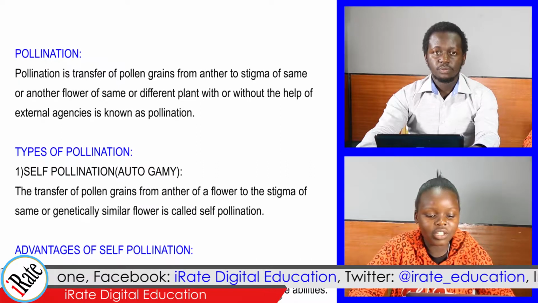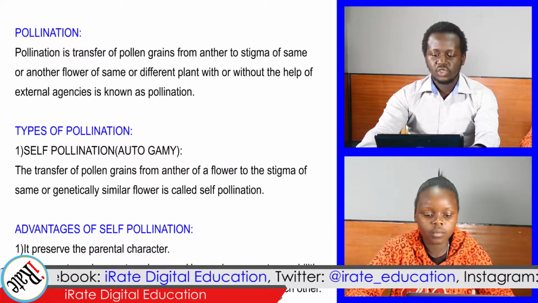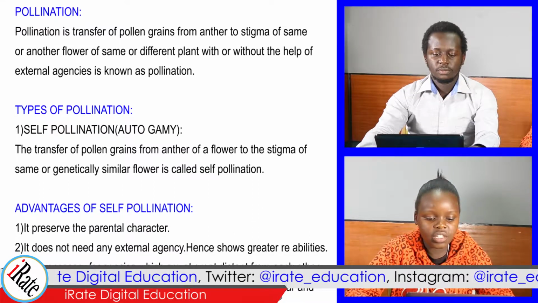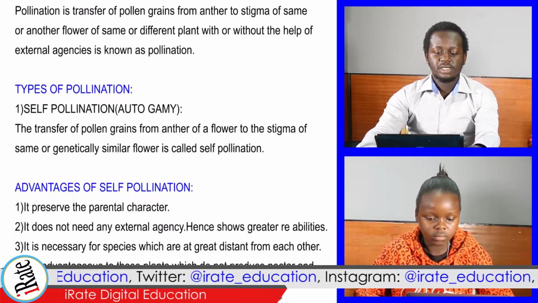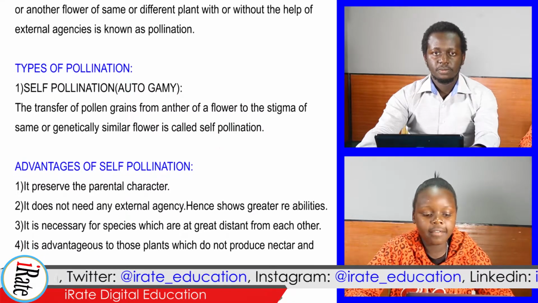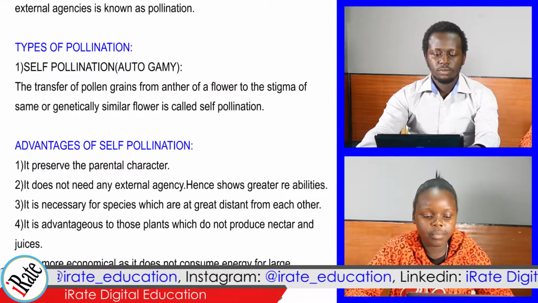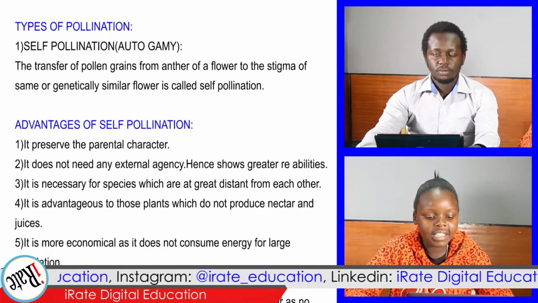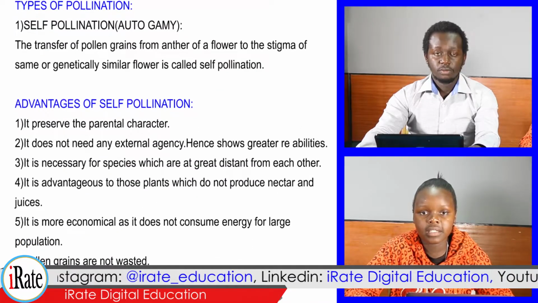It preserves the parental character. 2. It does not need any external agency, hence shows greater reliability. 3. It is necessary for species which are at great distance from each other. 4. It is advantageous to those plants which do not produce nectar and juices. 5. It is more economical as it does not consume energy for a large population. 6. Pollen grains are not wasted. 7. Maintains the purity of races from one generation to another as no variation takes place.